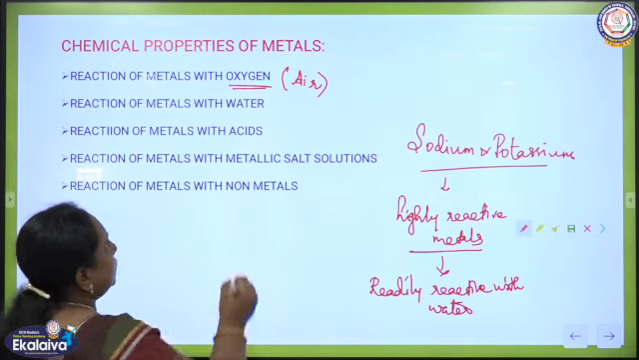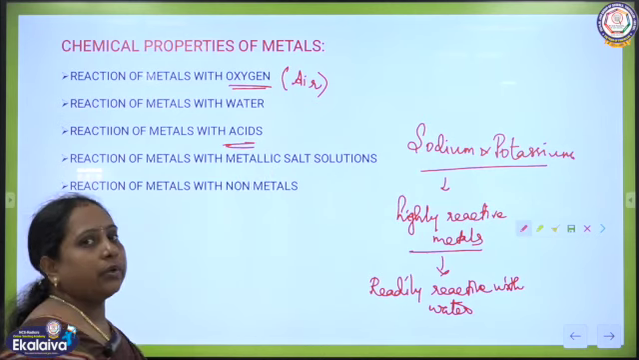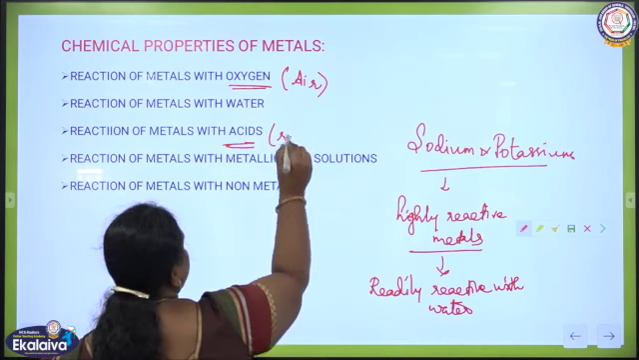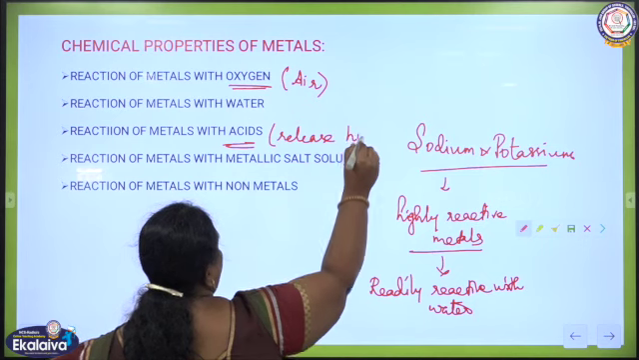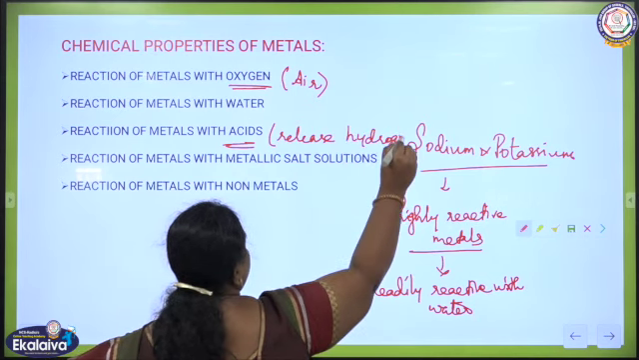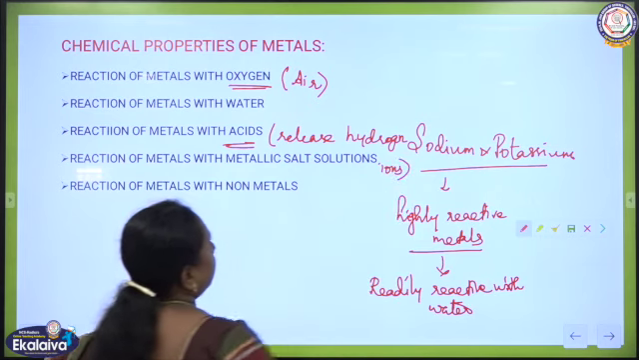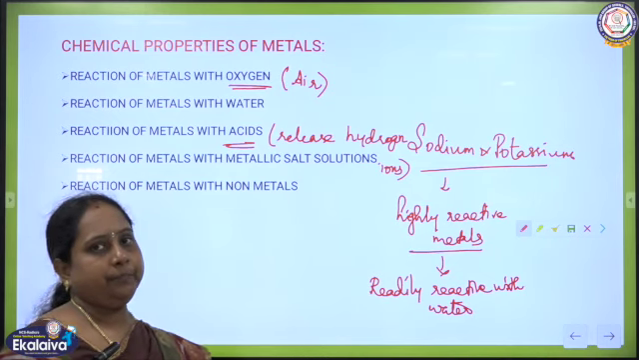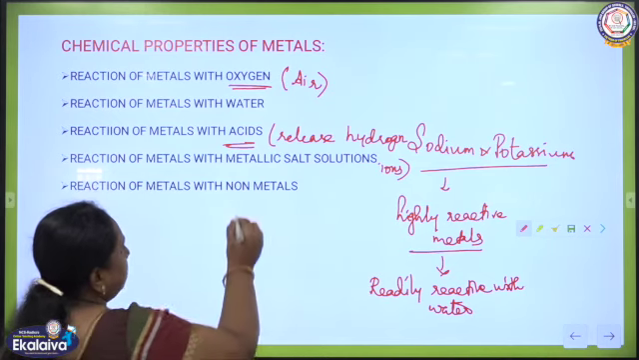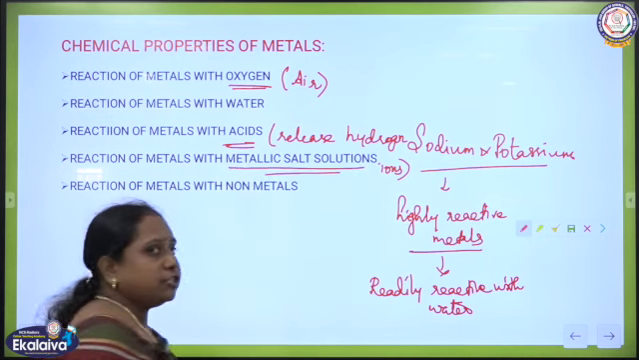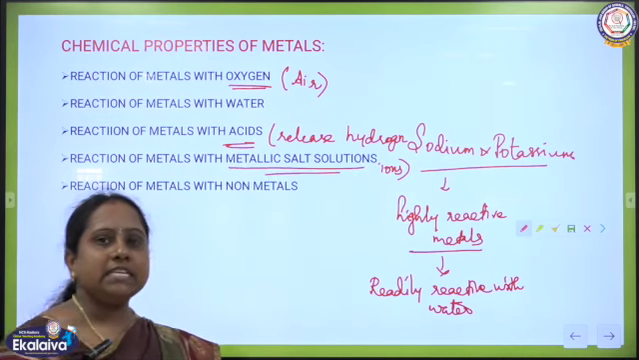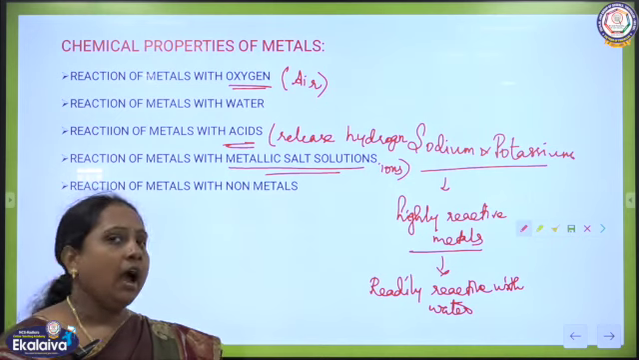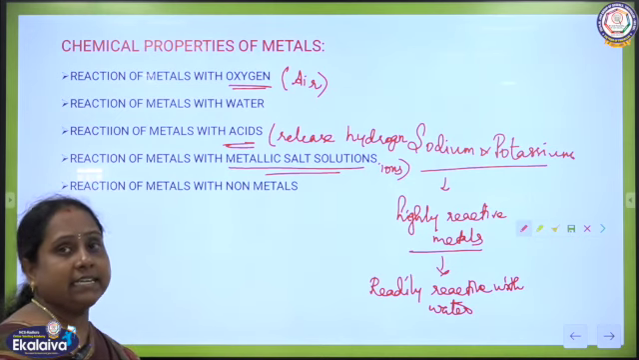Next, reaction of metals with acids. You know children, acids are sour substances and they release hydrogen ions. So, here when metals react with acids, they liberate hydrogen gas from the acid, right. And reaction of metals with metallic salt solution depends on the reactivity series of the metals. When these metals are treated with the same metallic salt solution or the other metallic salt solution, how do they react? All that we are going to discuss in detail in this topic.